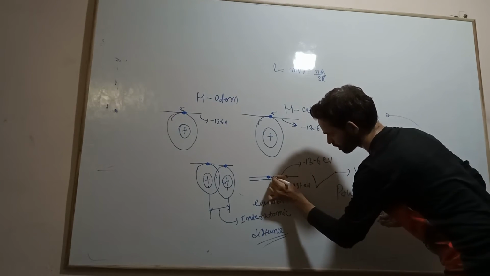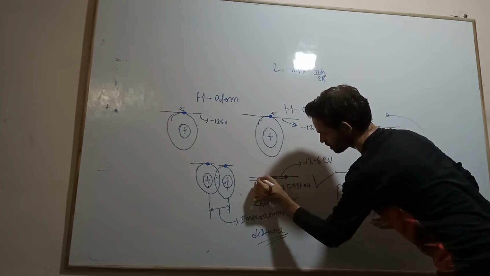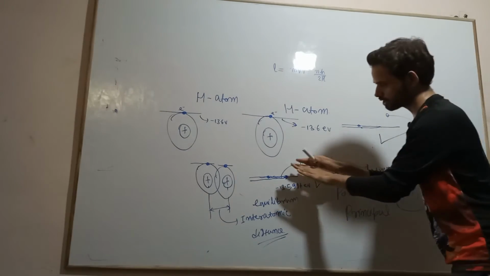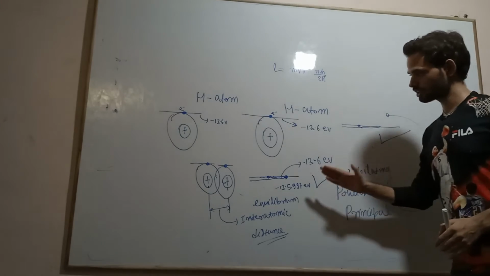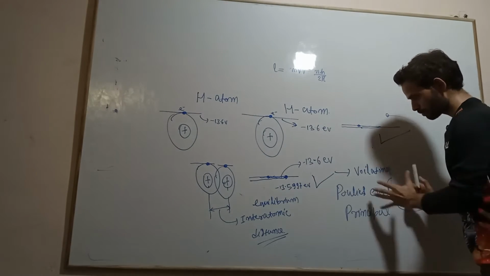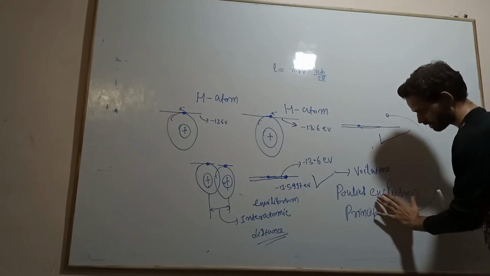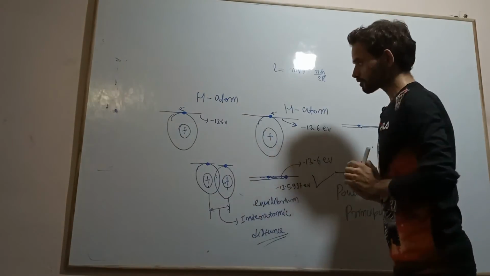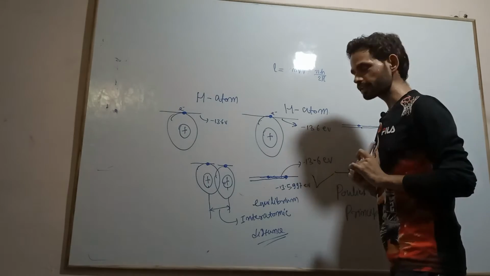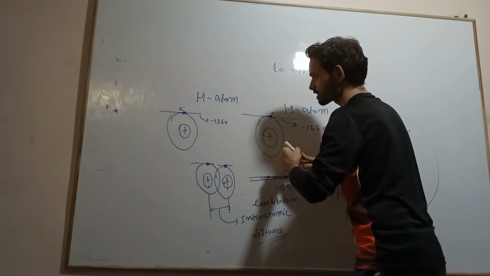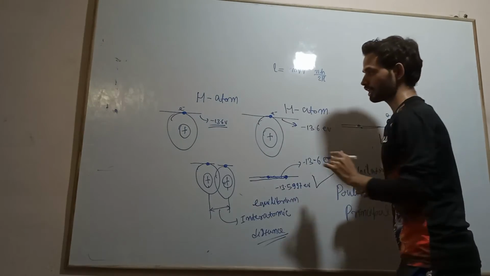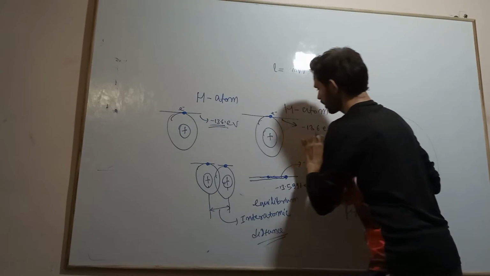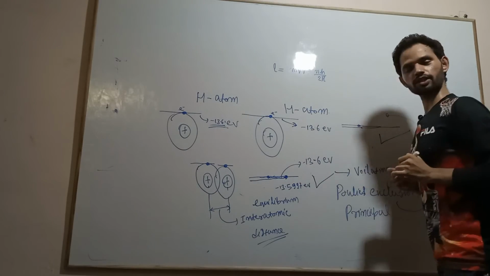So this must have split into two discrete energy levels. Why? To satisfy the Pauli exclusion principle. This is the main fundamental. When atoms are very far away, these electrons have the same energy level, minus 13.6 electron volt.